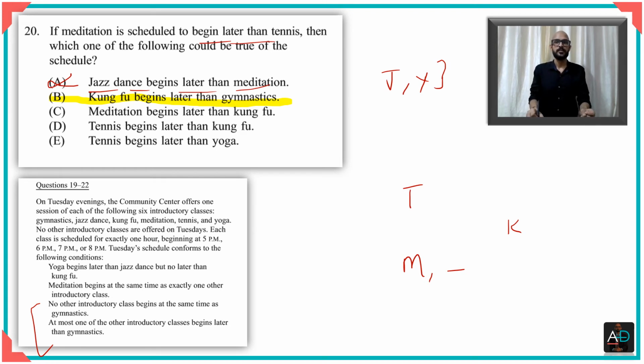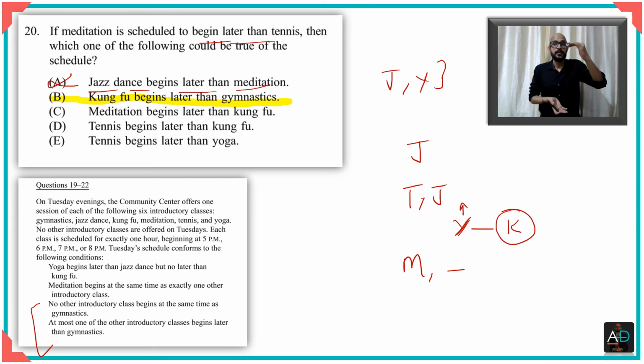Now what that means is that if Kung Fu is here, you know that perhaps yoga was along with it, okay? And if yoga was along with it, you know that jazz has to be before it. So either jazz could be along with this or jazz could be here. Like I said, my idea is to try to keep the number of slots as few as possible. So I'll try to keep jazz along with tennis here. Let us say I keep jazz along with tennis, which means I take off jazz from here.